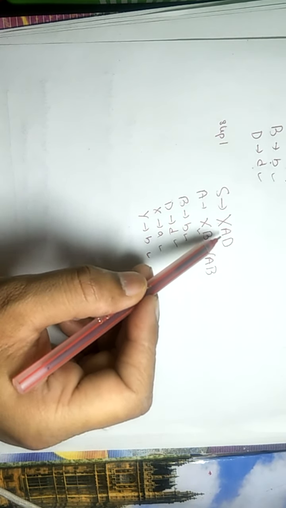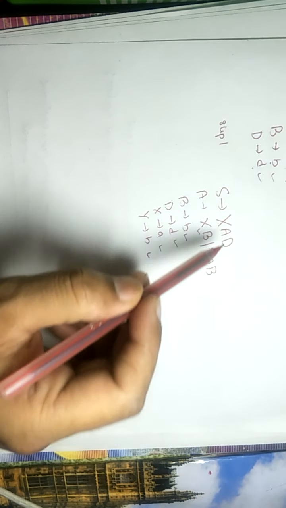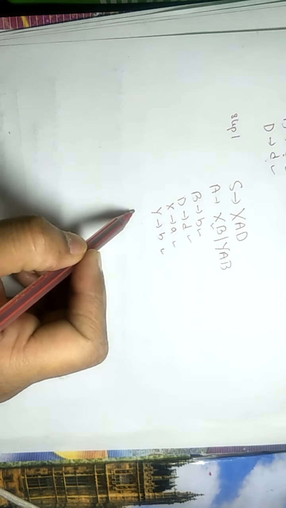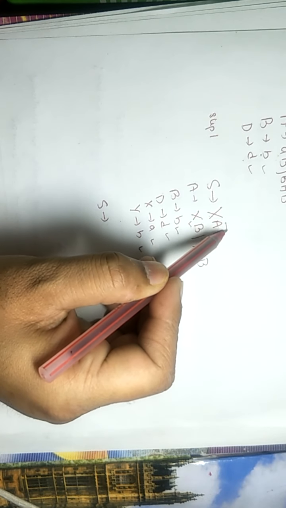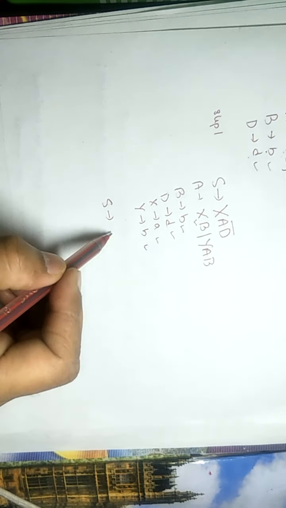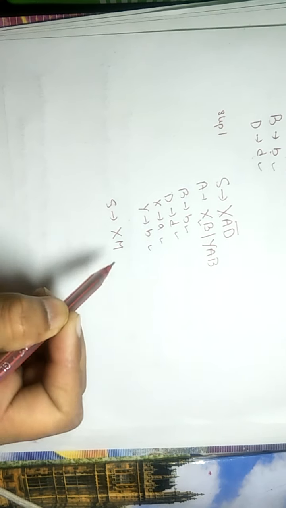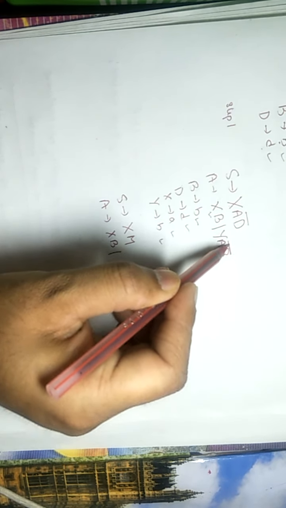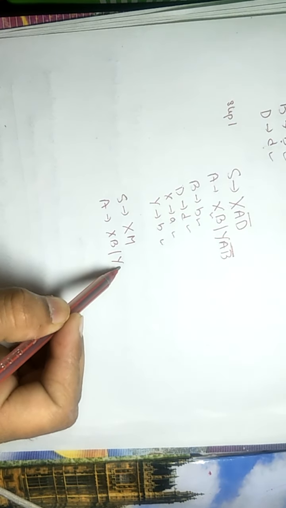These two are not okay because there are more than two non-terminals and we need exactly two non-terminals. So we need to break it into two parts. Suppose I am taking these two as M, it becomes XM. A tends to, this is okay, and taking these two as N, it becomes YN.